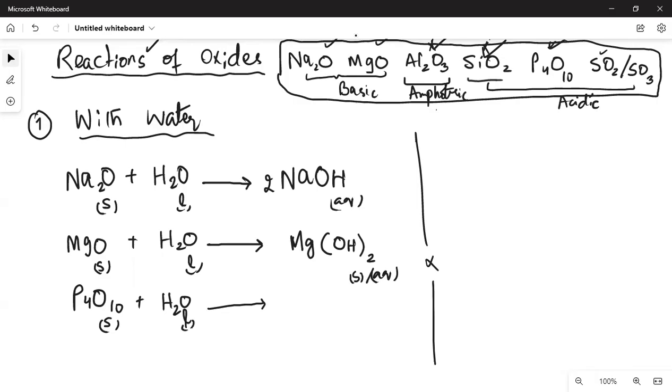चलो देखो, acidic oxide को जब आप water में add करोगे तो we will expect an acid formed. Phosphorus acid is phosphoric acid, so will just make H3PO4, and that although is not a very strong acid but it is aqueous. Acids की state water के साथ aqueous ही होगी. To balance this, we'll put 4 with H3PO4, and that makes my hydrogen 12 in product side. So to balance hydrogen, it will be 6 here.